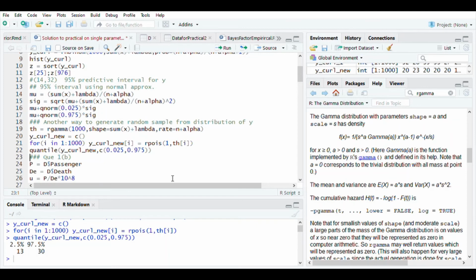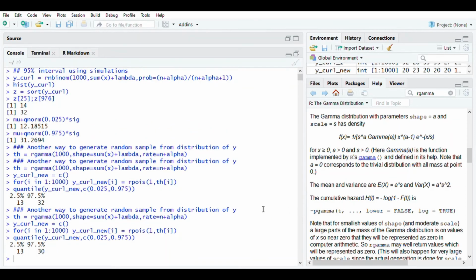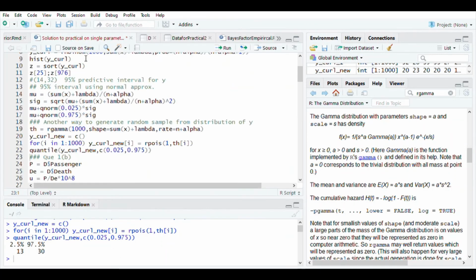So notice that both the intervals are almost the same. Not much of a difference is there. Whatever difference is there is because the samples get generated differently and because the methods are different. So the commands rgamma or rpois generate different observations whenever they are run different times, unless you specify set.seed for generating the observations. Okay, so this is how the first part A can be answered.